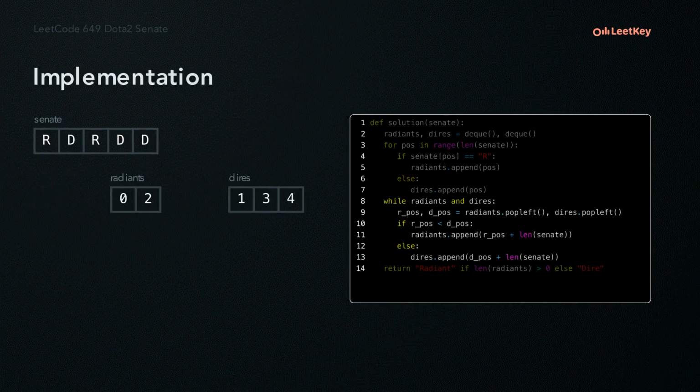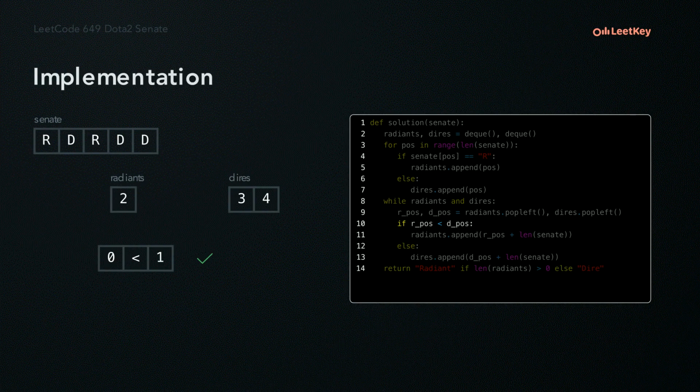For as long as there are senators in both queues, we will pull the first senator from both parties from each queue. If the position of the Radiant senator is less than that of the Dire, then we add the Radiant senator back to the end of its queue and recalculate its position to the right of the end of the Senate. The senator with the rightmost position is removed. For the rest of the loop, we remove the right senator and re-queue the left.